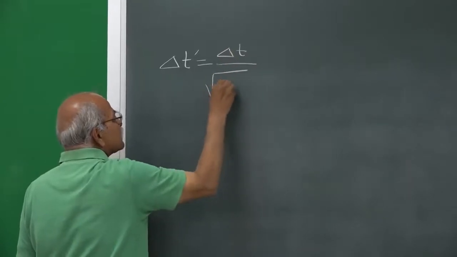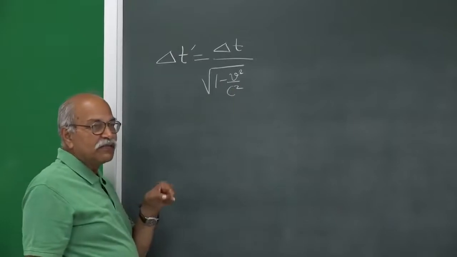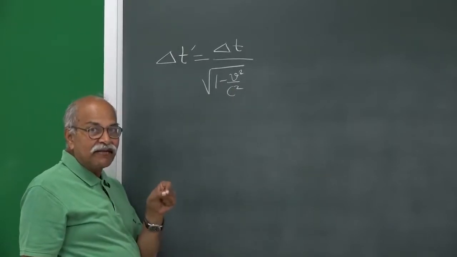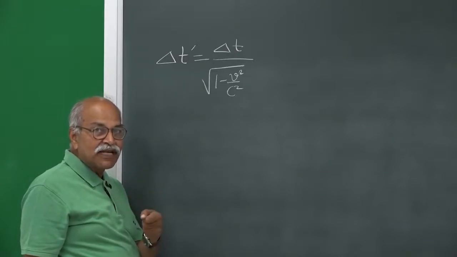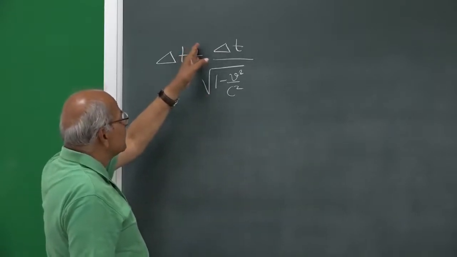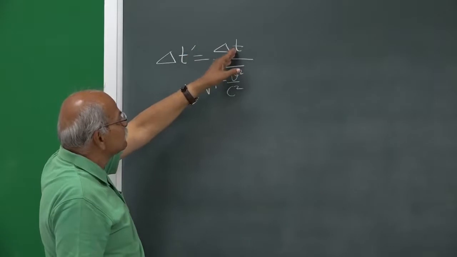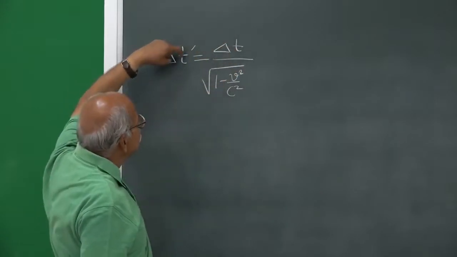The essential part is that the proper time interval will be the smallest. The frame in which the two events are at the same position, the time interval measured from that frame will be smallest. So, it depends on which you call delta t prime and which you call delta t. In this particular case, this is the proper time interval and this is the improper time interval.